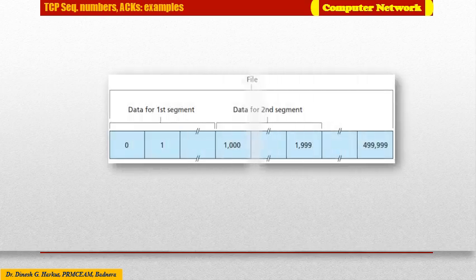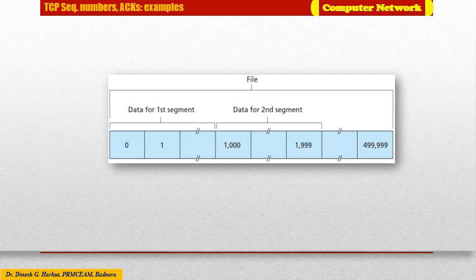Let us look at an example. Suppose that a process in host A wants to send a stream of data to a process in host B over a TCP connection. The TCP in host A will implicitly number each byte in the data stream. Suppose that the data stream consists of a file of 5 lakh bytes and that MSS is 1000 bytes in length.